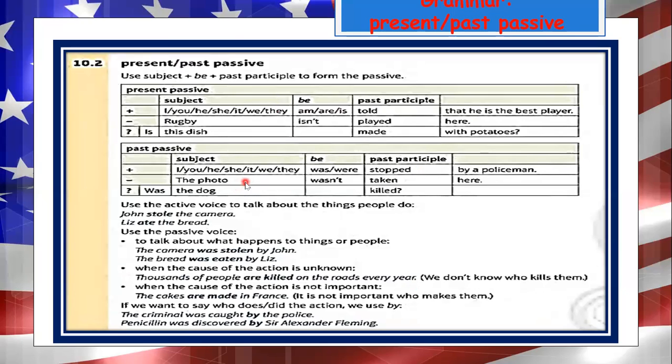If the sentence is negative, we use the subject or the personal pronoun, the verb to be in negative, in this case wasn't, and the past participle. Example, the photo wasn't taken. And if we have a question, we invert the order. Was the dog killed? Now, let's do the practice.